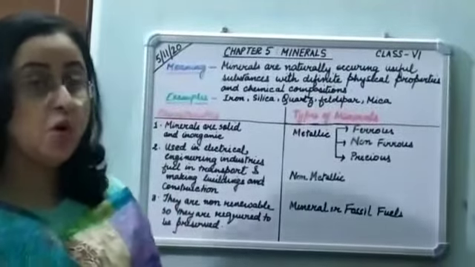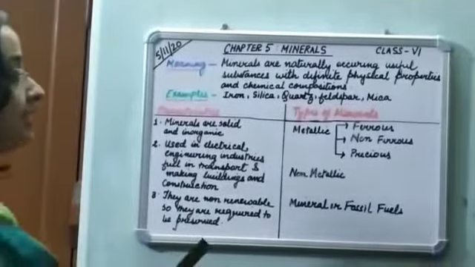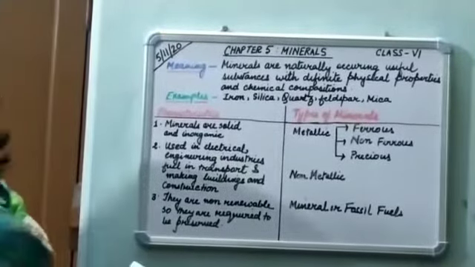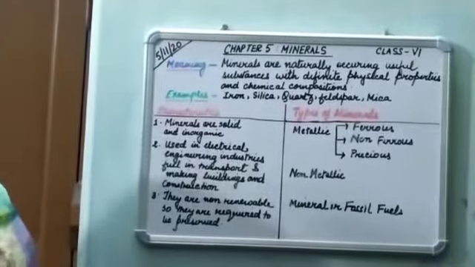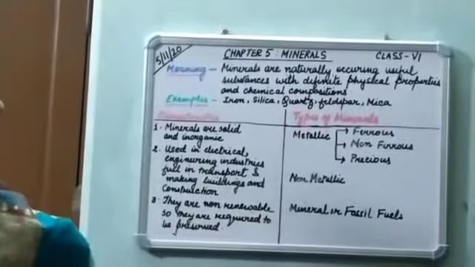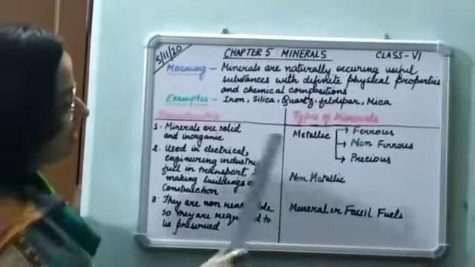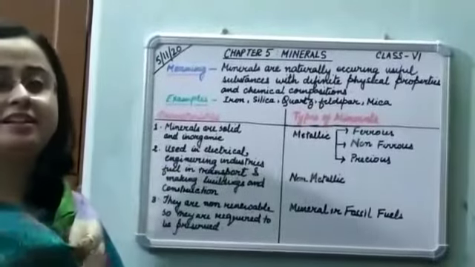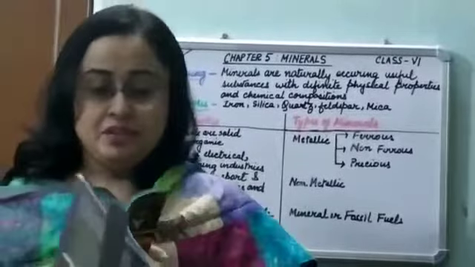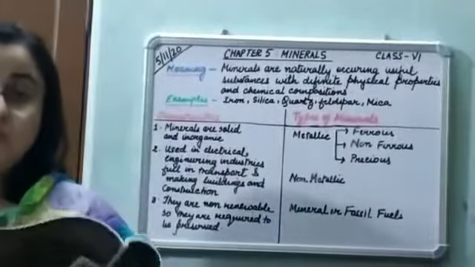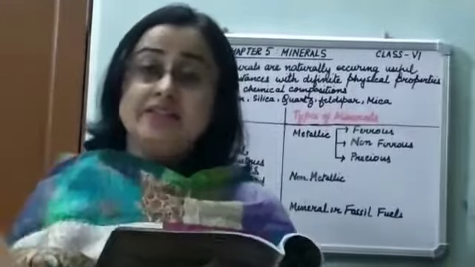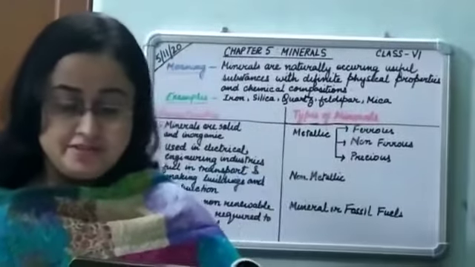Alright. So, next we come to the types of minerals. Now, minerals are classified under 3 heads based on certain property. So, the first type is a metallic mineral, the second one is a non-metallic mineral and the third one is a mineral or fossil fuel. Alright, so come, let us study what we mean by a metallic mineral and what are the other categories of minerals under the metallic mineral.